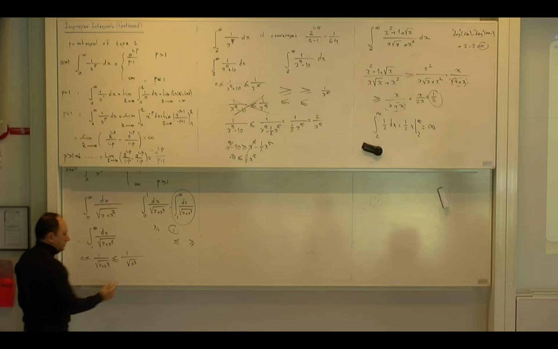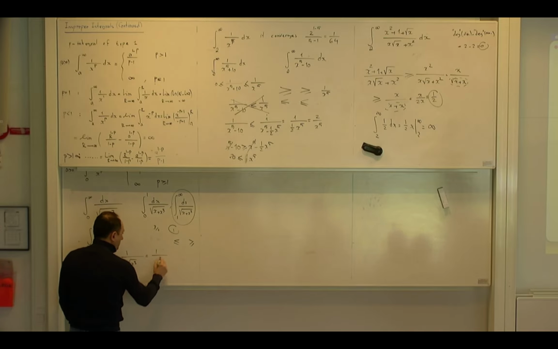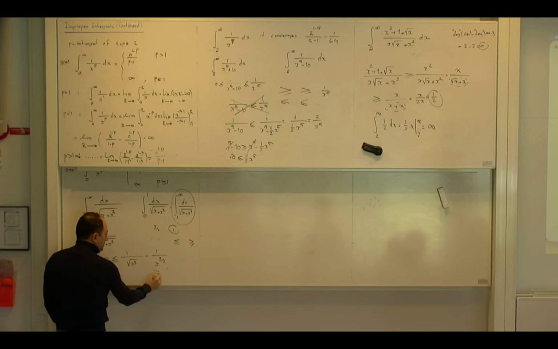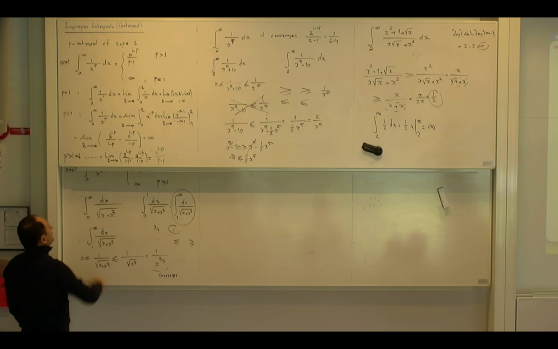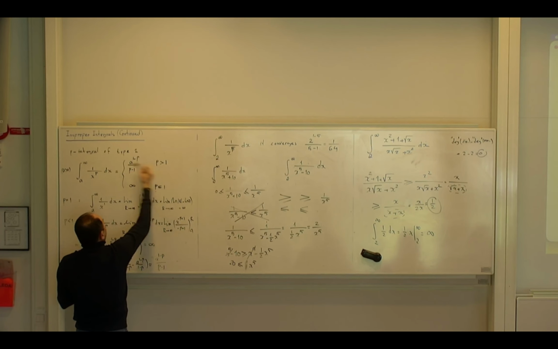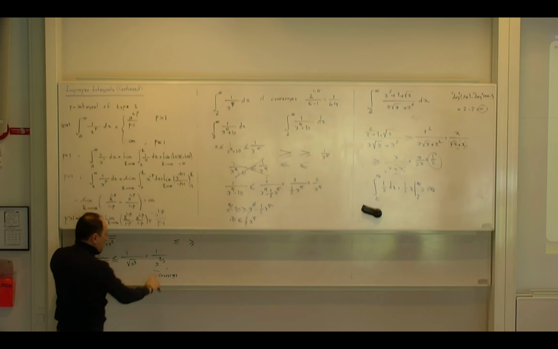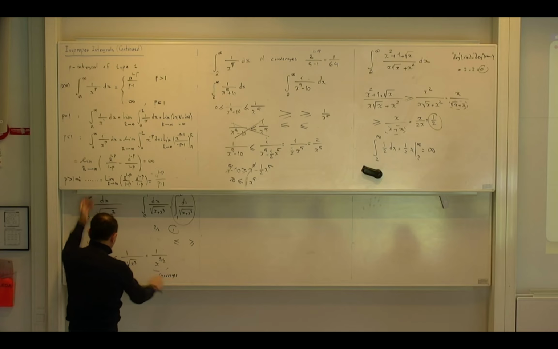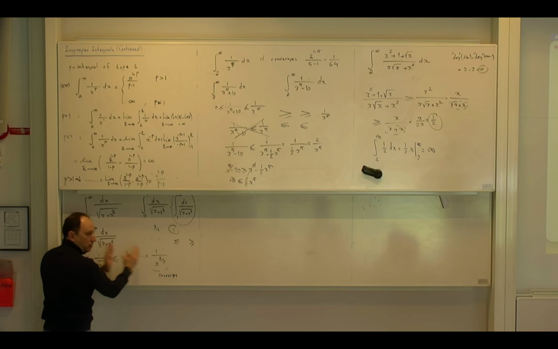And why am I done? Because this is just 1 over x to the power 3 over 2. This is a p integral. So this converges by the p integral that I wrote up there. At least if you don't remember the correct form, remember that this type of p integral converges if p is greater than 1 and diverges if it is less than or equal to 1. Now here this definitely converges, so this means that this smaller one also converges. So this one converges.